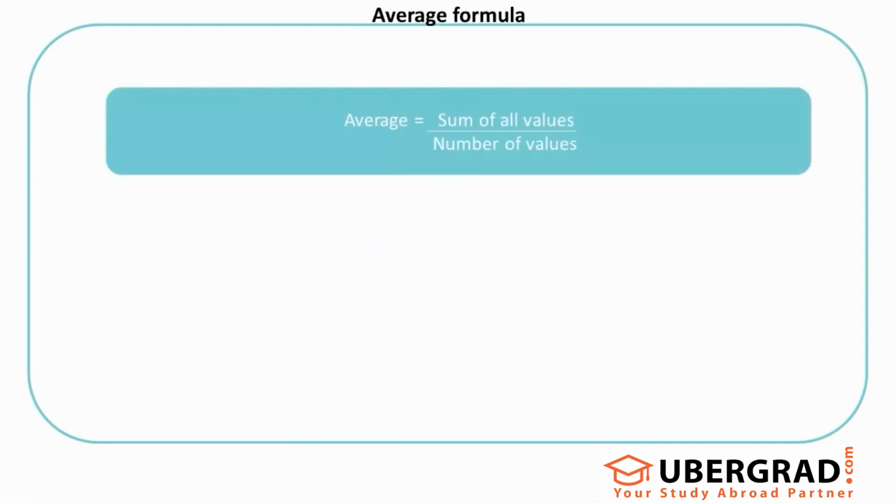So what is the formula to calculate average? The simple average formula is sum of all values divided by number of values. So if I try to find out the average height of the class for the previous example, I will add up all the values, the heights of all the students.